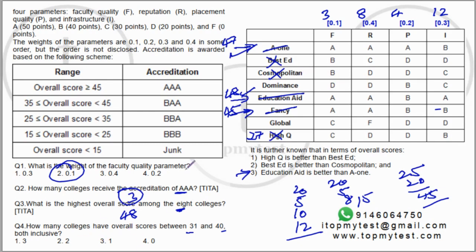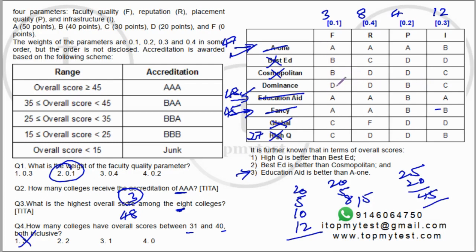So it can be either 2, 1 or 0, right? Now let's check these two. Okay, if you look at global, it is worse than or equal to high Q. So global cannot beat high Q. So this is out. And if you look at dominance, it is also worse except for this. Okay, let's check dominance here.